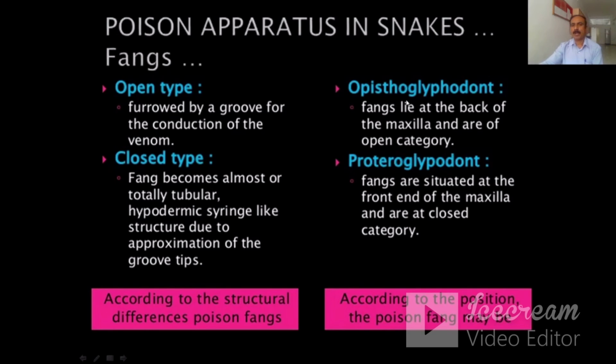In the second type, that is according to position, the poison fangs may be opisthoglyphodont or proteroglyphodont. In opisthoglyphodont, fangs lie at the back of the maxilla and are of the open category. And in proteroglyphodont, fangs are situated at the front end of the maxilla and are of the closed category.